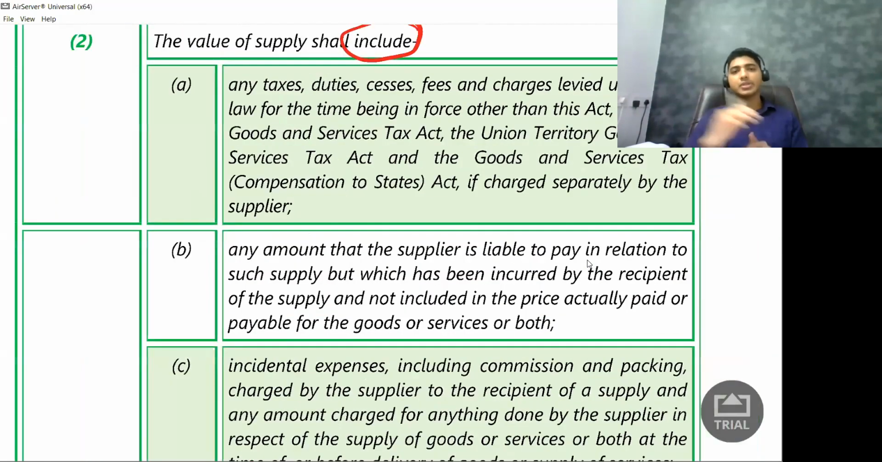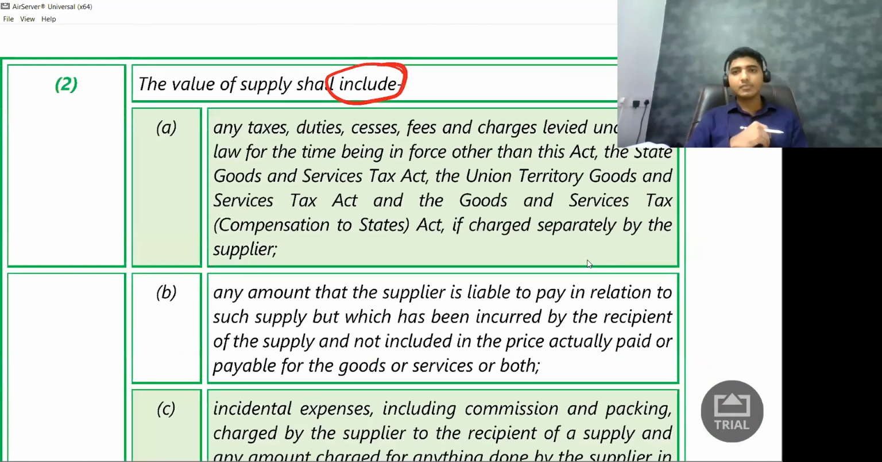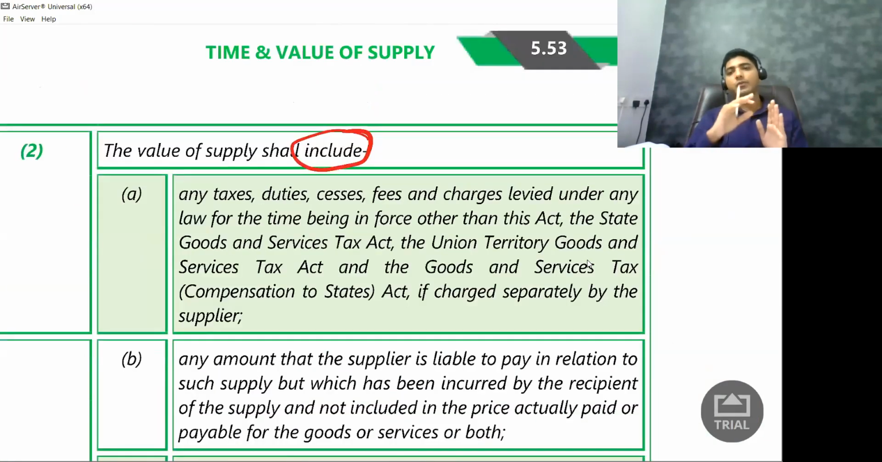The first inclusion, they are saying the value of supply shall include any tax, duties, cess, fees, and charges levied under any law for the time being in force other than this act, the SGST, UGST, IGST, if charged separately by the supplier. Sir, what is this? Let's take one simple example to understand this.